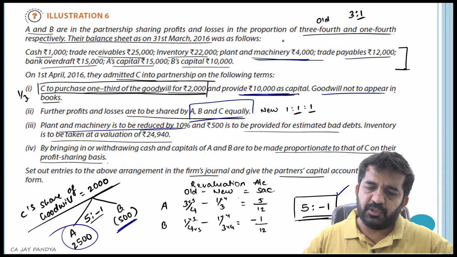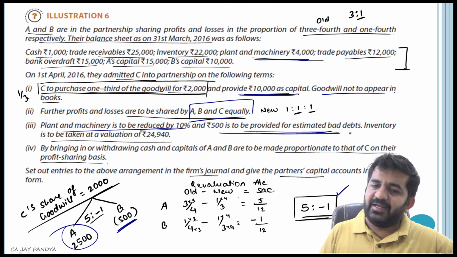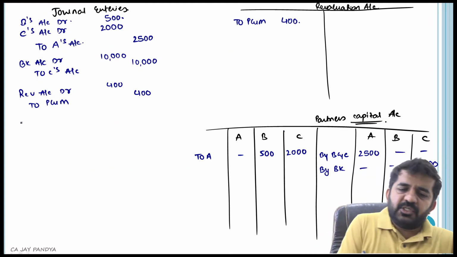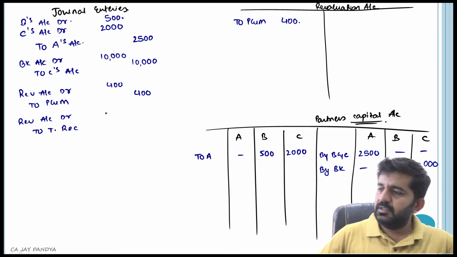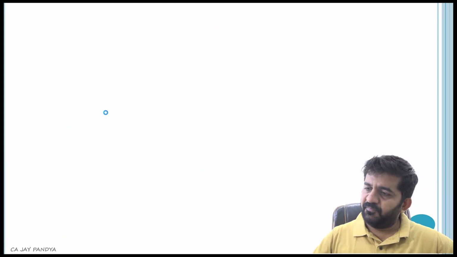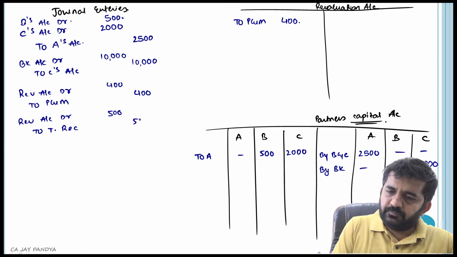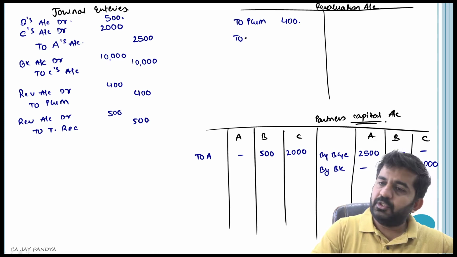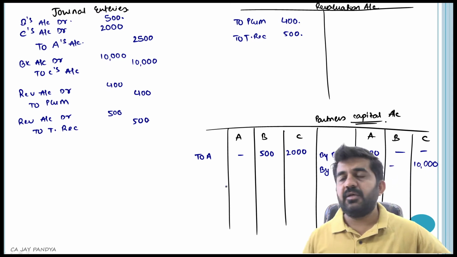in this particular question. 500 is to be provided as estimate for bad debt. Trade receivables, you need to provide 500. Again, revaluation account debit to trade receivables. What was the amount? 500. We are only preparing the revaluation account, no balance sheet, to trade receivable. Answer will be 500.